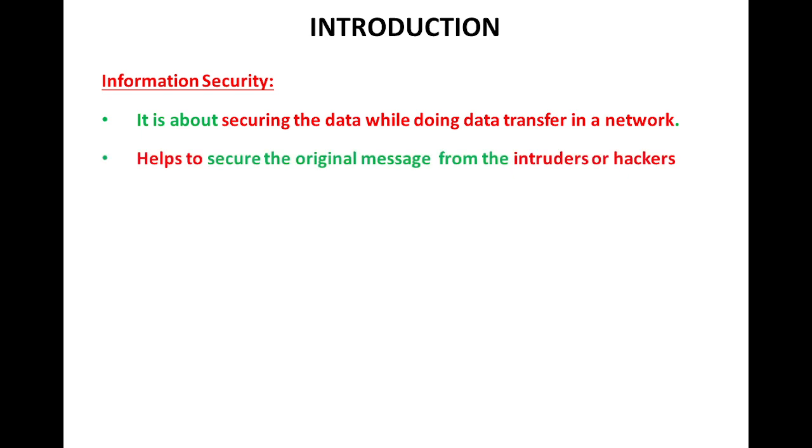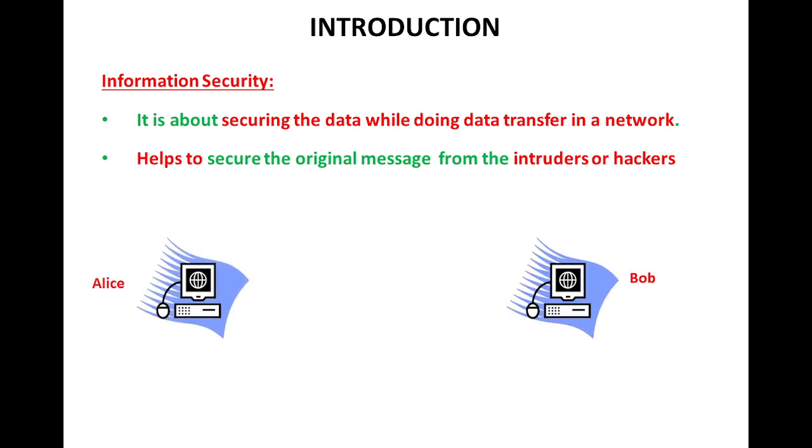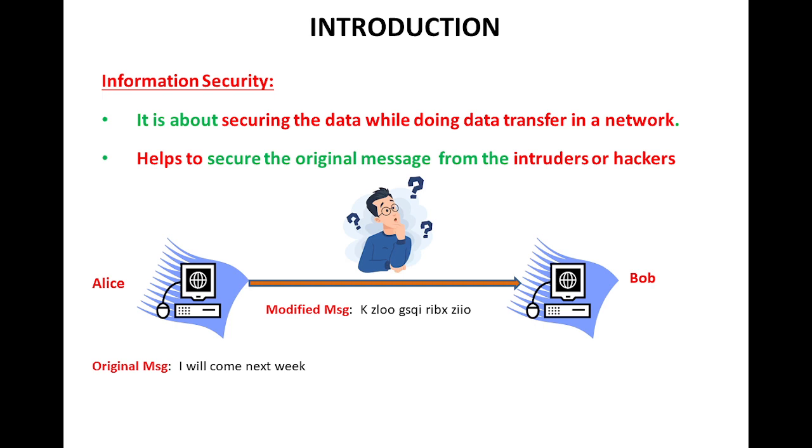Information security is a technique which can be used to hide a message from intruders and hackers. How can that be done? Here you can see a small demo with Alice and Bob at two different ends, and Alice wants to send a message to Bob, that he will come next week. When that message is transferred over the network, it is completely changed into a different message which cannot be understood by people. Okay, so that is a modified message which is transferred over the network from Alice to Bob.